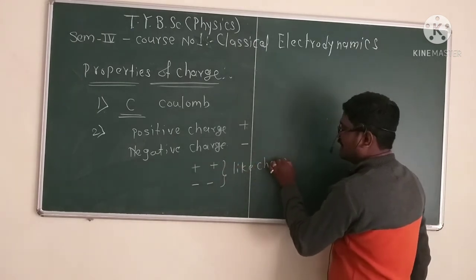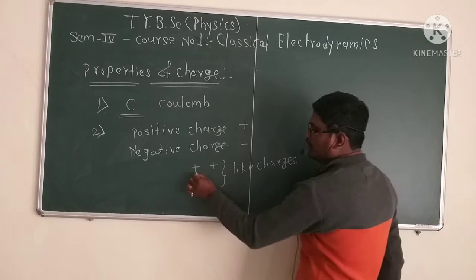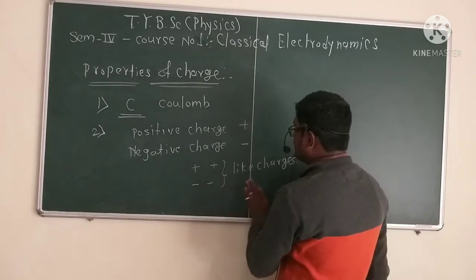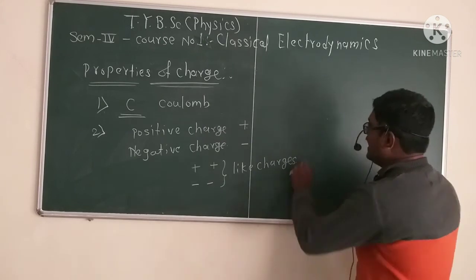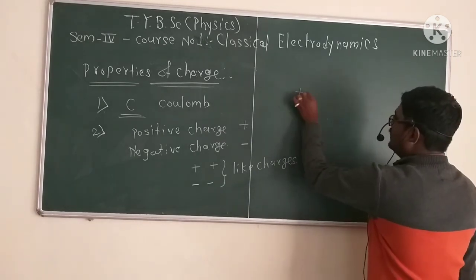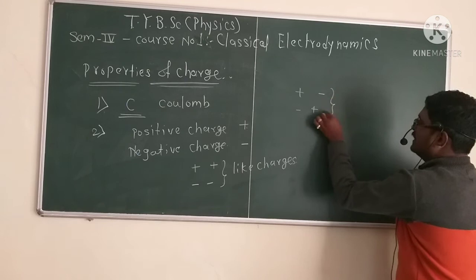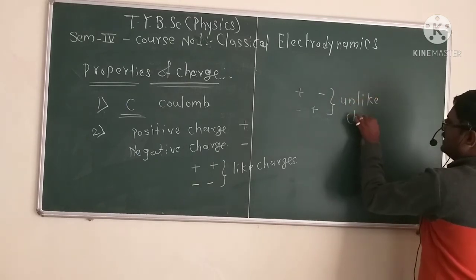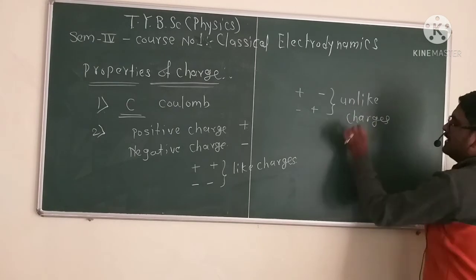Positive and negative, or negative and positive, are unlike charges.